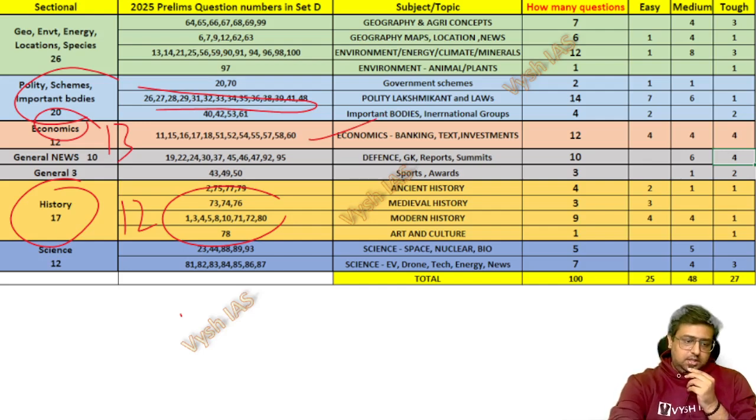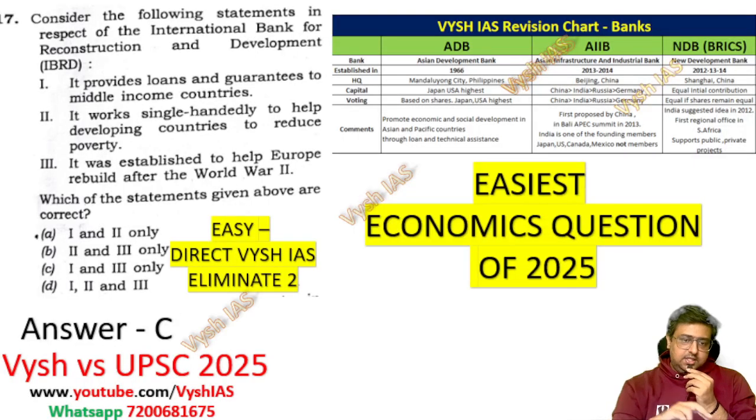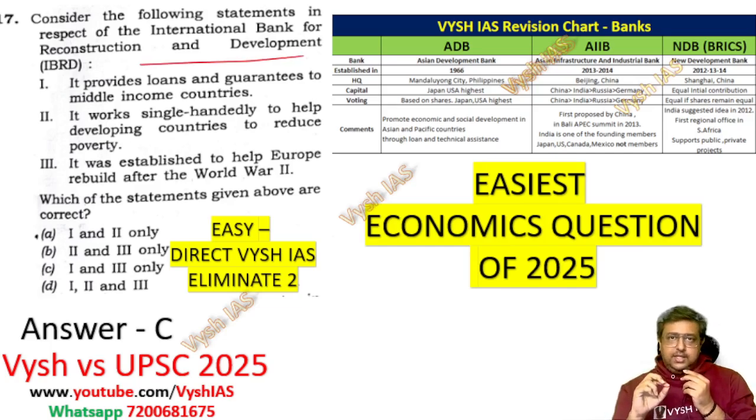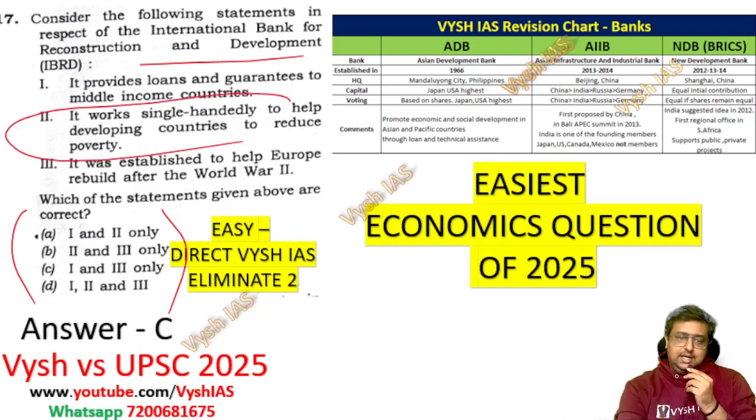So in economics, the easiest question, the first question which I am discussing, is the International Bank for Reconstruction and Development, that is the IBRD. Even without our test, our revision charts are there in plenty. We know there are multiple banks. Here, because elimination works, I am telling it's the easiest question. If you see the second statement, it says it works single-handedly to help developing countries to reduce poverty. So that itself, if you don't know anything, anyone who simply reads it knows that there are hundreds of banks